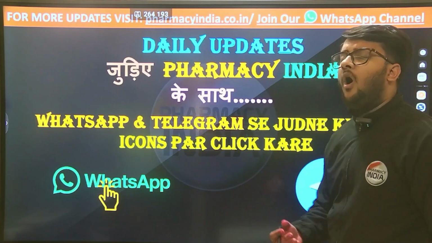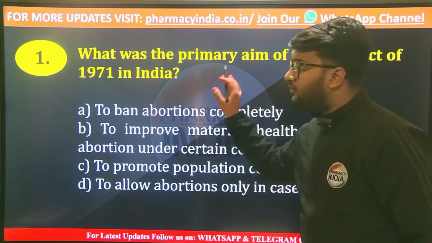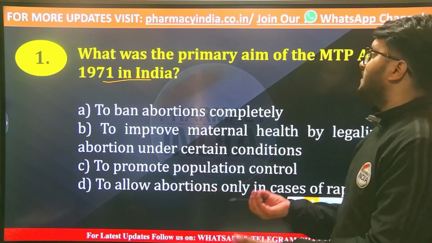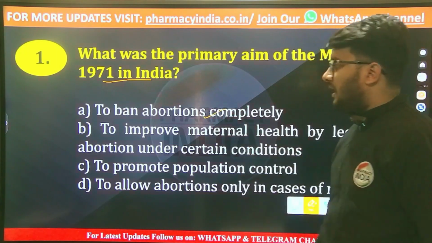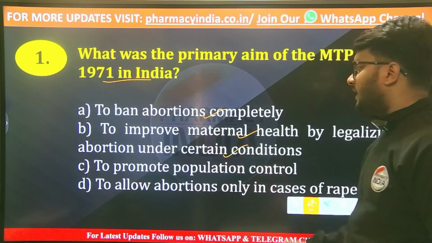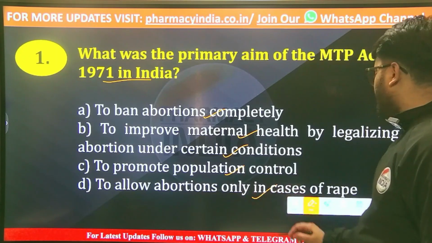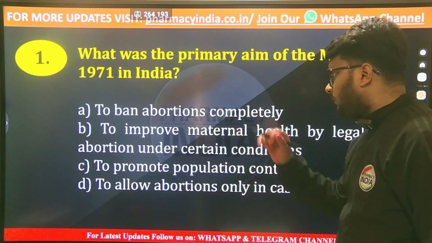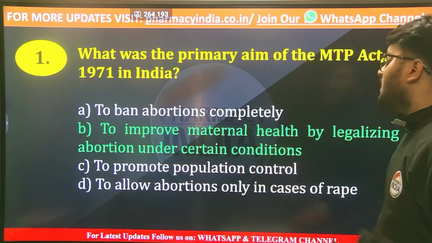Now we'll start our first question. What was the primary aim of the MTP Act 1971? What was the main objective of the MTP Act 1971? Option 1 is to ban abortions completely, or to improve maternal health by legalizing abortion under certain conditions, or to promote population control, or to allow abortions only in cases of rape. And the correct answer is option number B, that is to improve maternal health by legalizing abortion under certain conditions.